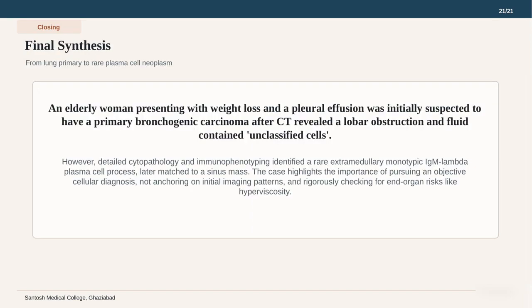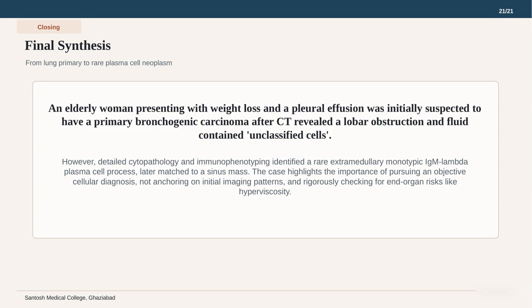In our final synthesis, we reflect on a 79-year-old woman whose presentation of weight loss and pleural effusion initially mimicked a primary bronchogenic carcinoma. The discovery of a lobar obstruction on CT and unclassified cells in the fluid initially supported this lung-centric view. However, detailed cytopathology and immunophenotyping correctly identified a rare extramedullary monotypic IgM lambda plasma cell process that